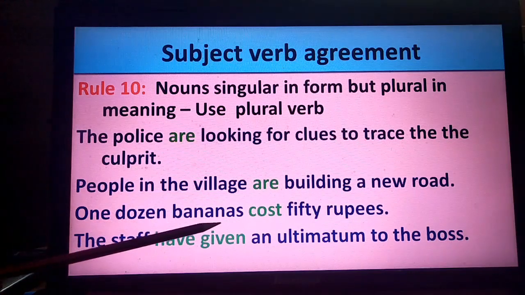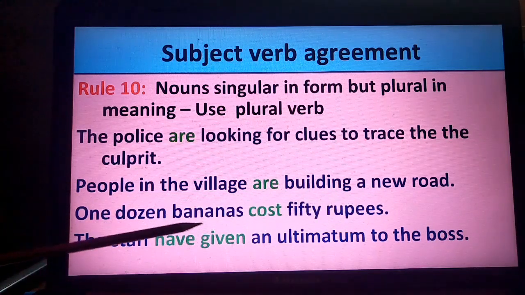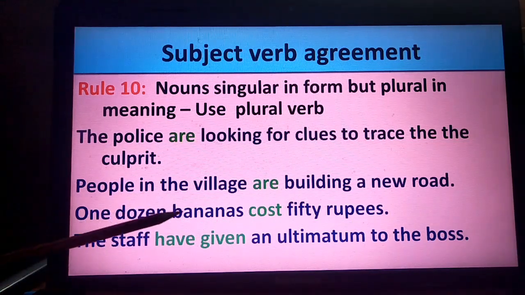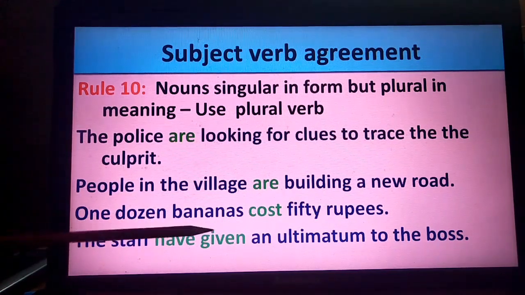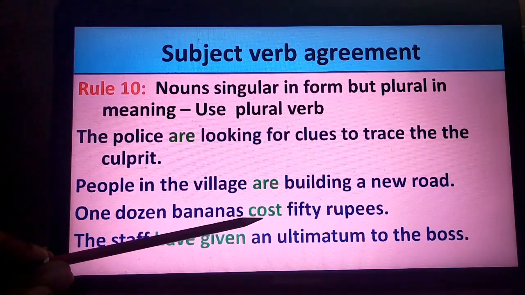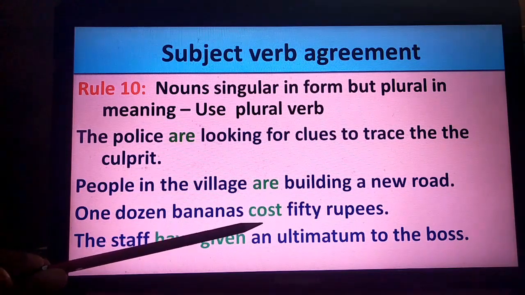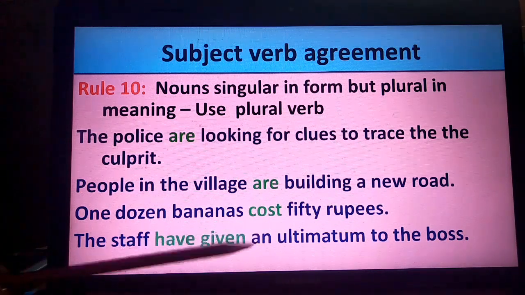One dozen bananas cost 50 rupees, one dozen bananas. Singular in form, one dozen means singular in form, but plural in meaning, more than one banana. So a plural verb is used. Cost is the plural form; the singular form is costs, s is to be added. So here a plural form is once again used.